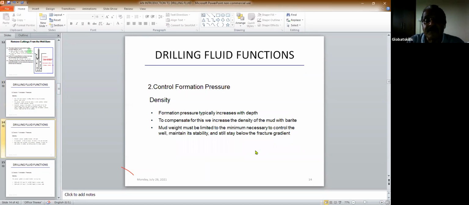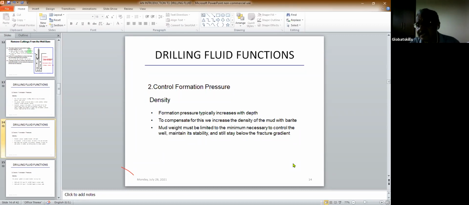Formation pressure typically increases with depth. If you keep on drilling further, the formation pressure normally increases as you go deeper and deeper. That's why, as I told you, in the early days when they were just drilling wells a few hundred feet or 1000 feet or 2000 feet, or 1000 meters, that was okay.